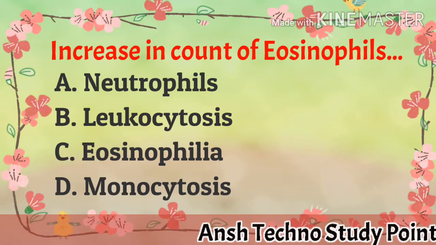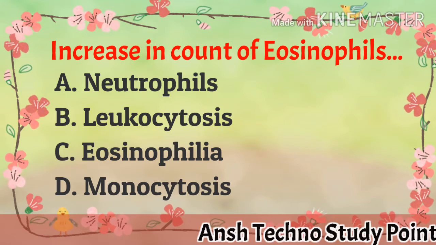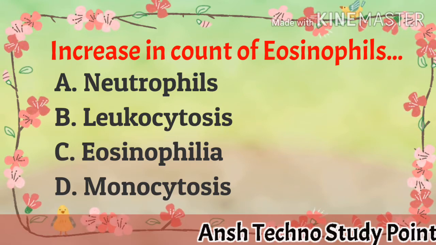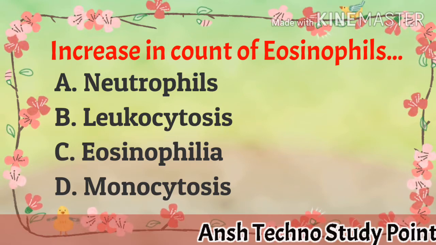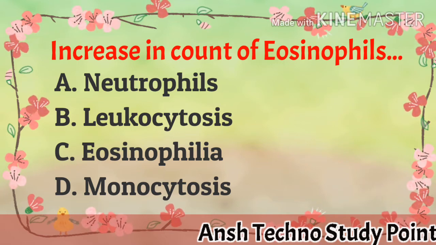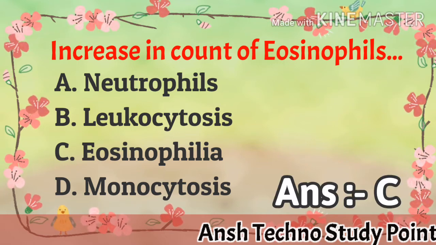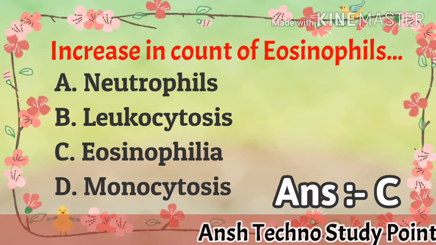Increase in cell count of eosinophils called as A. neutrophil, B. leukocytosis, C. eosinophilia, D. monocytosis. Correct answer is C. eosinophilia.